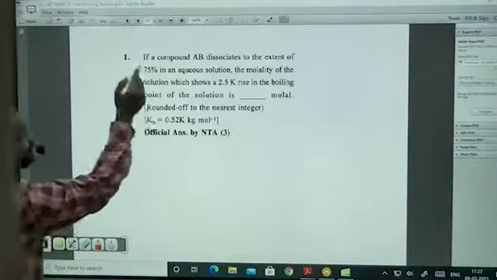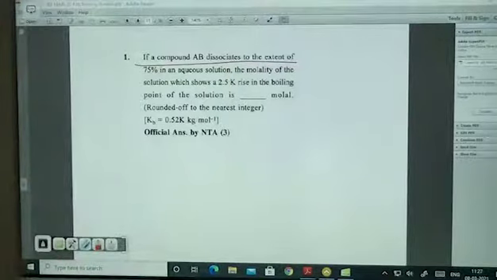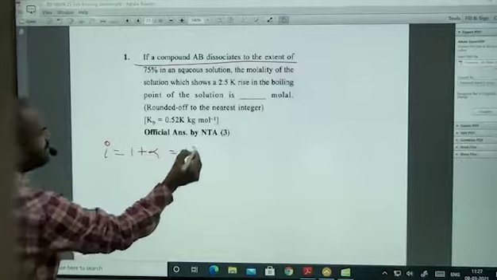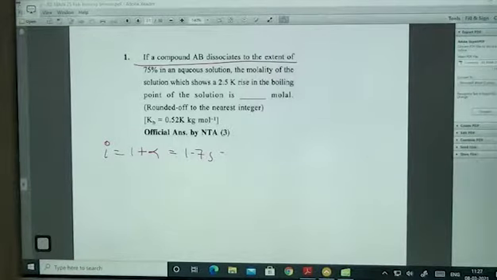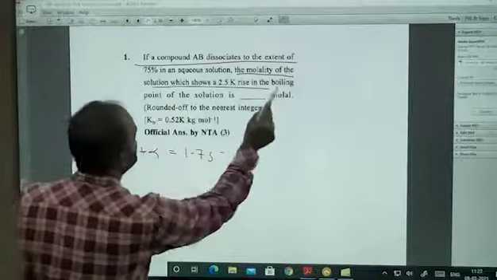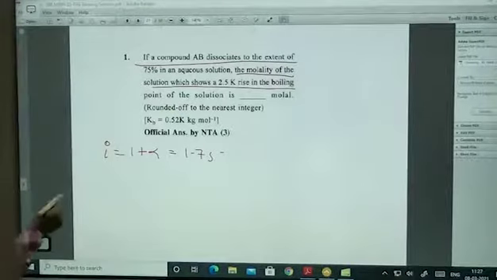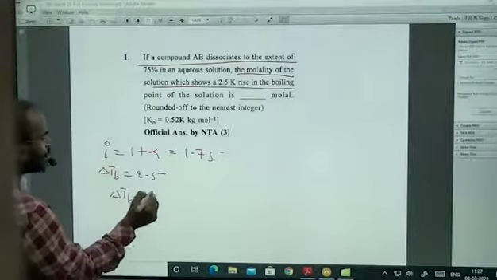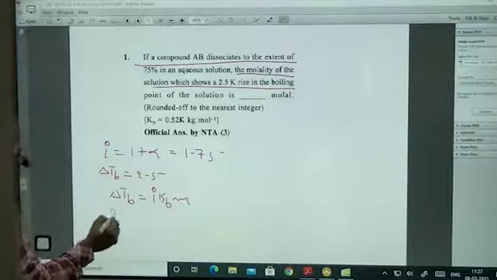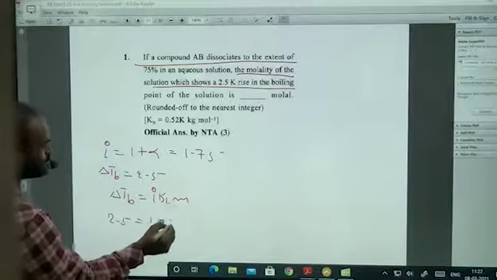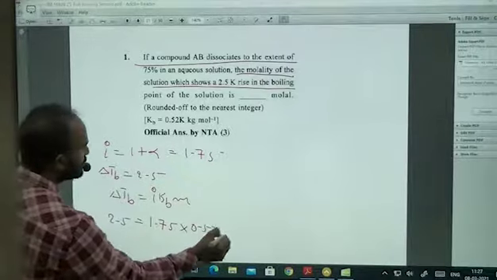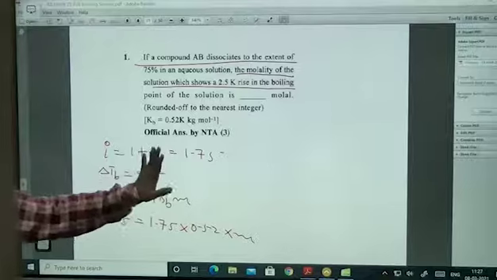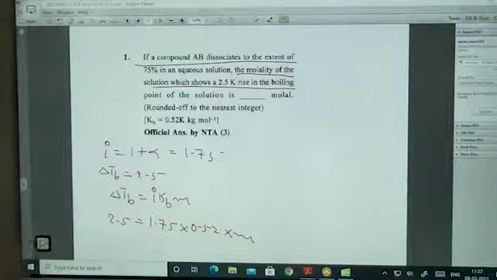If AB dissociates to an extent of 75%, then 1 plus alpha is equal to 1.75. Now, the molality of the solution which shows a 2.5 Kelvin rise in the boiling point: delta TB is equal to 2.5. Delta TB is equal to i into KB into m. Delta TB is 2.5, i is 1.75, KB is 0.52, and m you have to calculate. Is there anything else? Nothing, no? It's quite an easy question. No problems. Good.